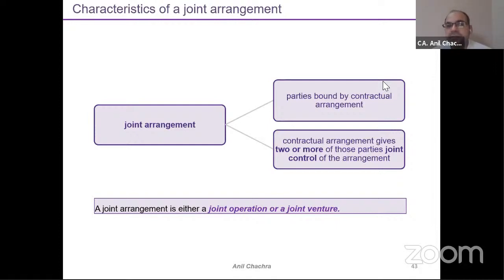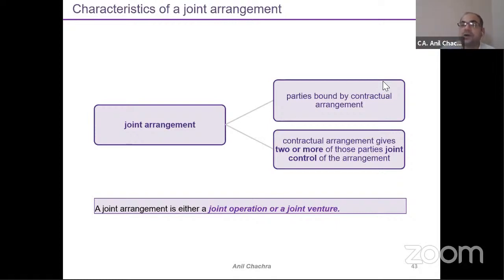So joint arrangement means parties are bound by a contractual arrangement, and the contractual arrangement gives two or more parties joint control over the arrangement. A joint arrangement can be a joint operation or a joint venture, because the terminology of joint operation and joint venture is very important under Ind AS 111, because this classification will determine the accounting part, right?